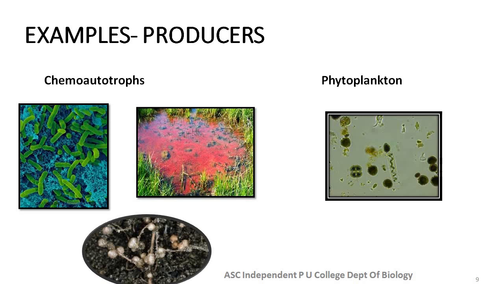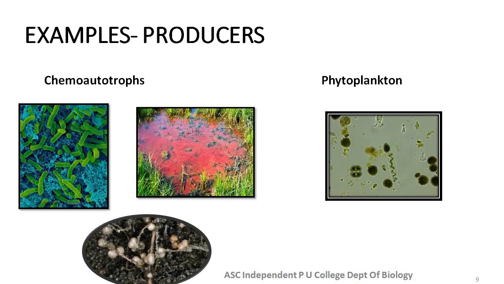In the last slide, we took up examples for transducers like green algae and protists. There are a few examples of producers. They are all phototrophic in nature, that is, they are photoautotrophs. Other than photoautotrophs, we have learned that chemoautotrophs are also producers. Only thing is they depend on chemical substances for the preparation of food.